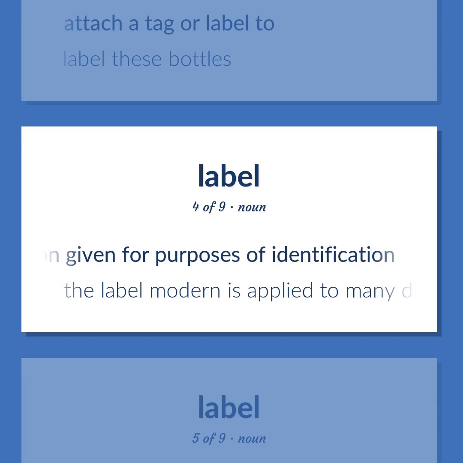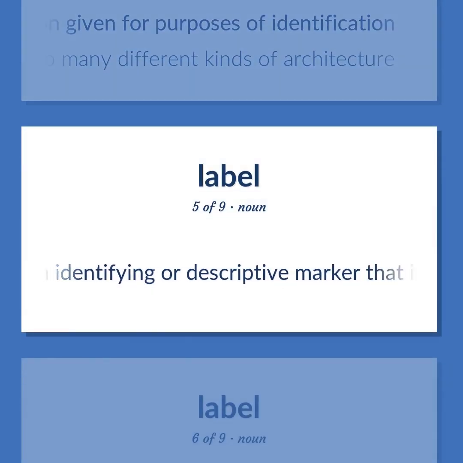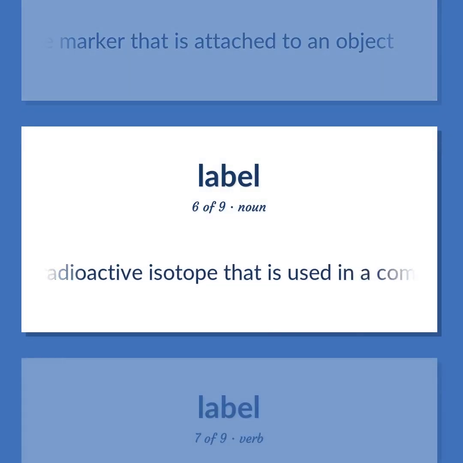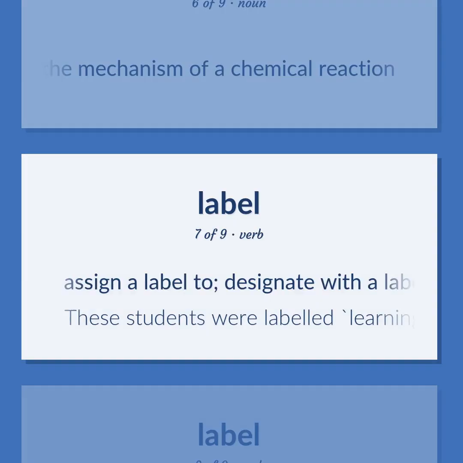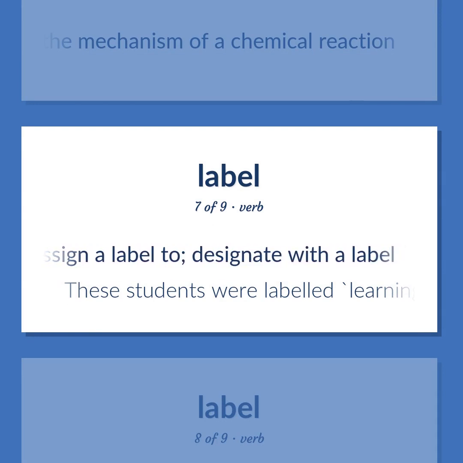The label modern is applied to many different kinds of architecture. An identifying or descriptive marker that is attached to an object. A radioactive isotope that is used in a compound in order to trace the mechanism of a chemical reaction. Assign a label to. Designate with a label. These students were labeled learning disabled.